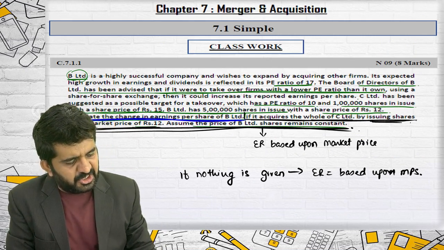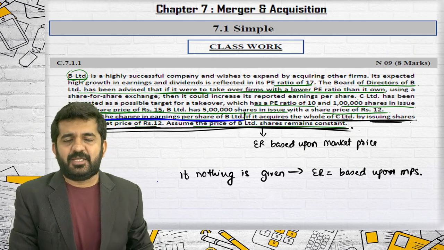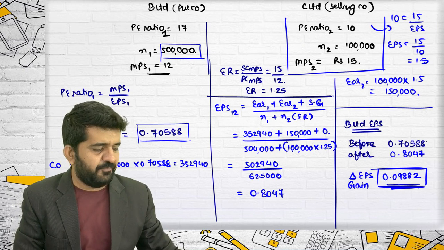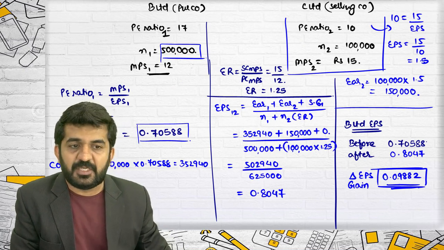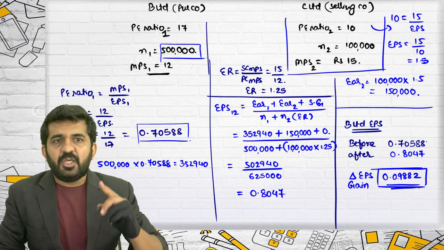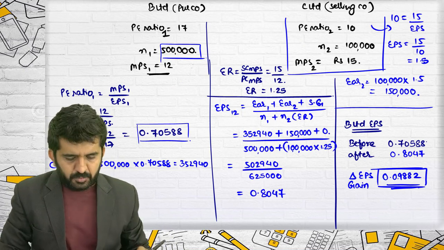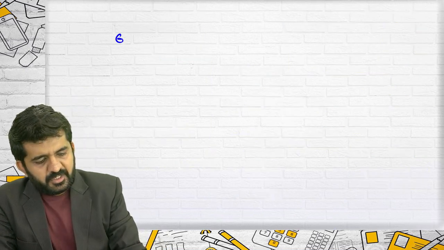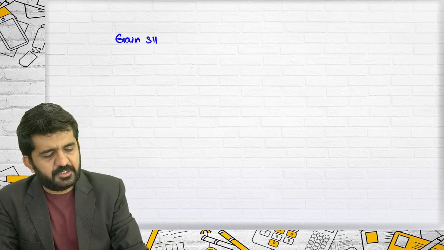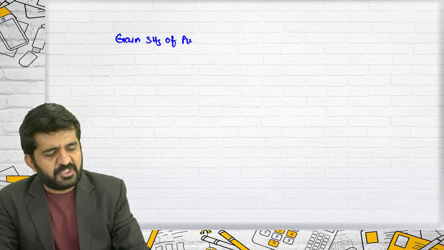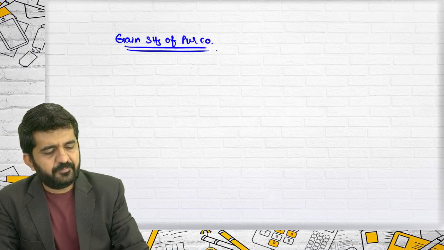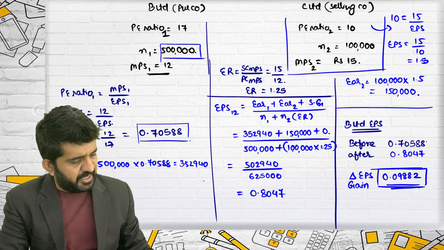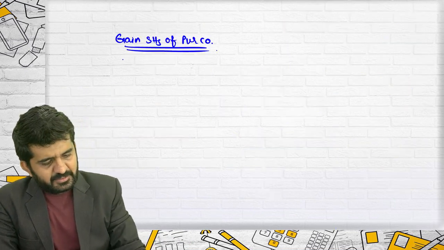Calculate the change in earning per share of B Limited. It will give you 8 marks. Simple formulas and direct answer. Difference in change in EPS. Alright. If you want the gain of shareholders of purchasing company, how many purchasing company shareholders were there? 5 lakhs.